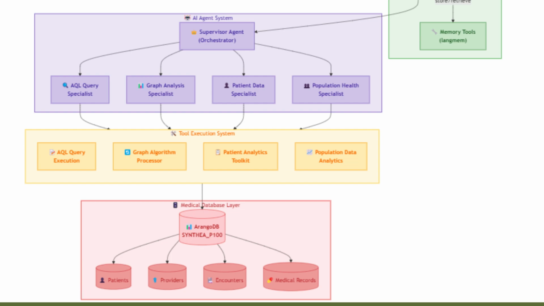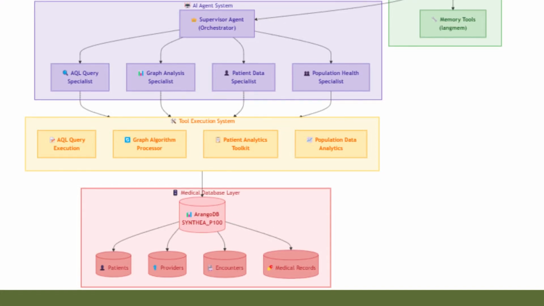The Patient Data Specialist deals with patient specific knowledge, and it utilizes the patient analytics toolkit. The fourth agent is the Population Health Specialist, which talks about the broader aspect of the knowledge graph data, which analyzes the trends in the population.